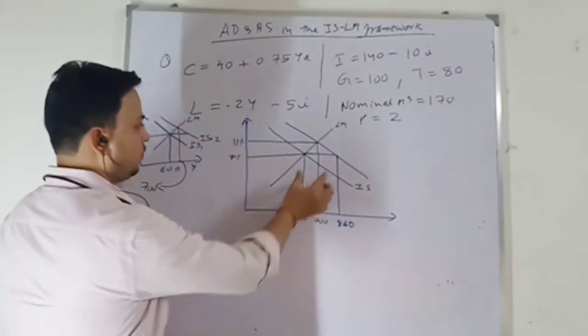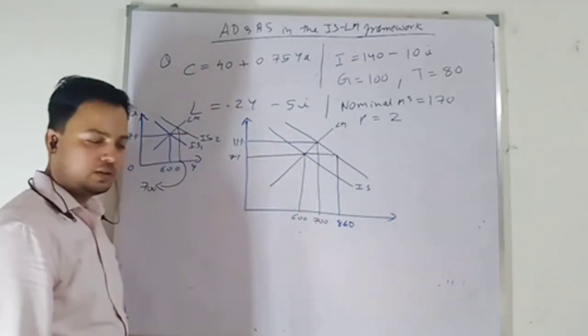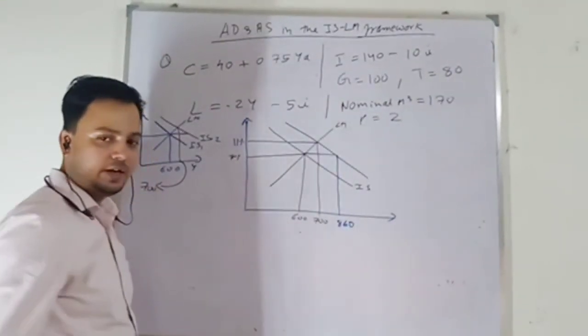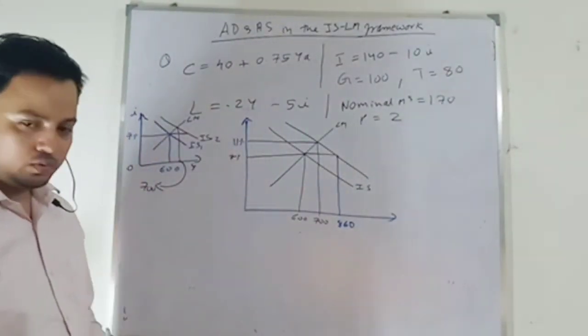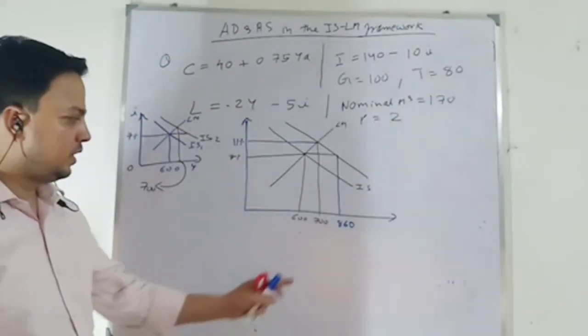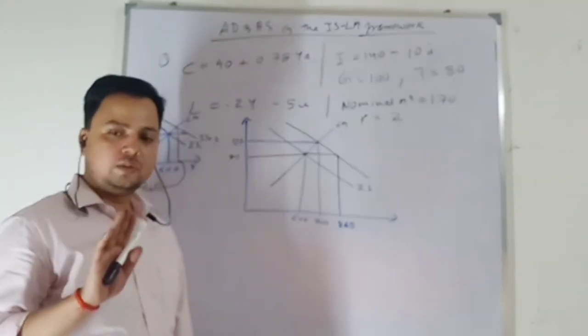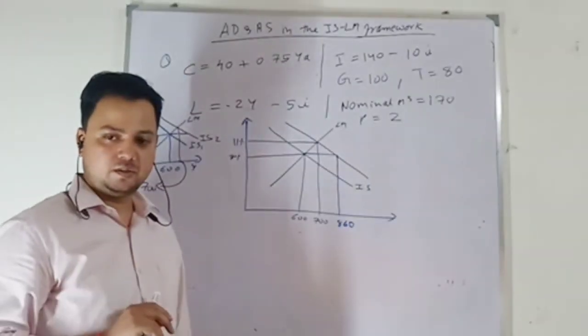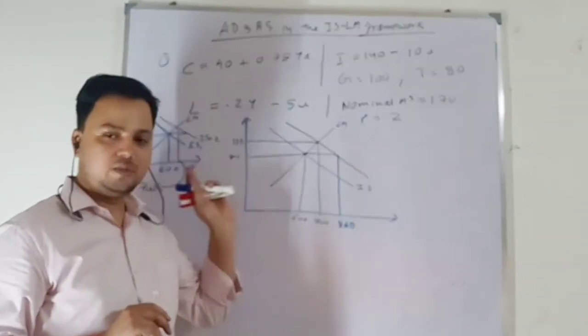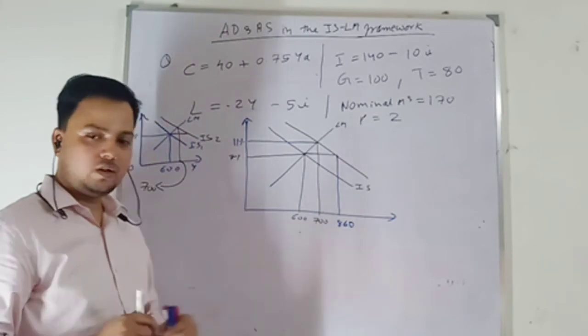So I want to realize the full value of the multiplier. I want to achieve my output to be 860. So I want to know how I can do that so that there will be no impact on private investment. Graphically I have done that. Numerically, now look at it.